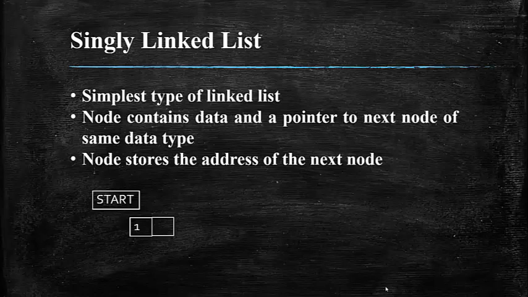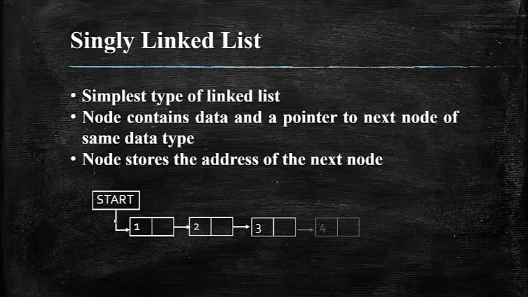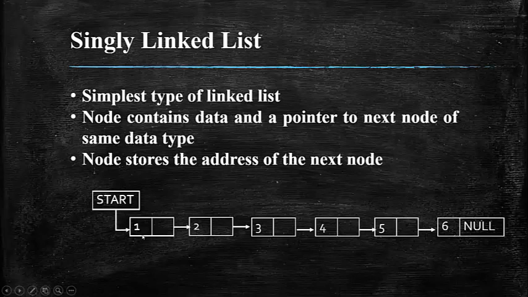Here, let's say, for example, you have a starting node, and that starting node is going to point to the first record. The first record is going to point to the second record, the second record to the third record, the third record to the fourth one, the fourth one to the fifth one, and the fifth one to the sixth one. Here, I have just given the data values as numbers 1, 2, 3, 4 and 5, and I have not given any values in the second element. Actually, these values will point to the memory location of the next record.